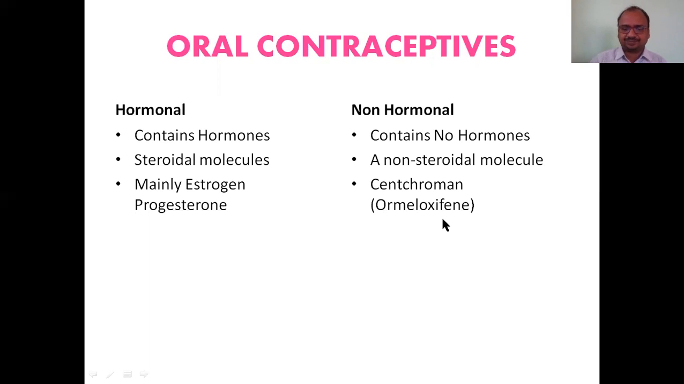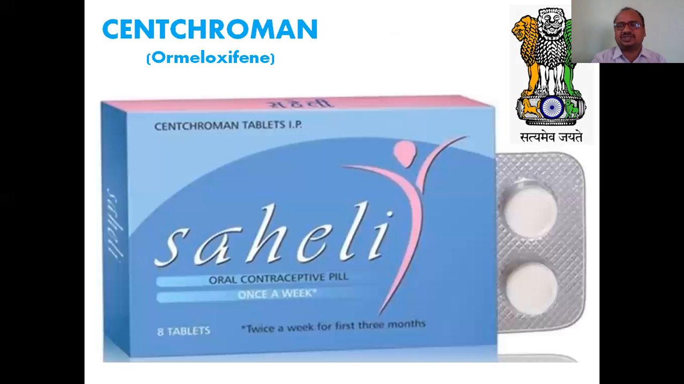Ormeloxifene. First, we will see the non-hormonal one. Only one very small drug is there. That's the most important: Centchroman, also called Ormeloxifene. That is the only non-hormonal drug that we will see first.